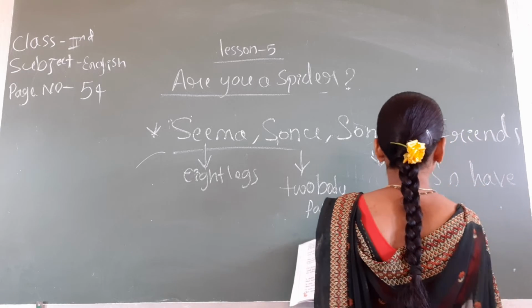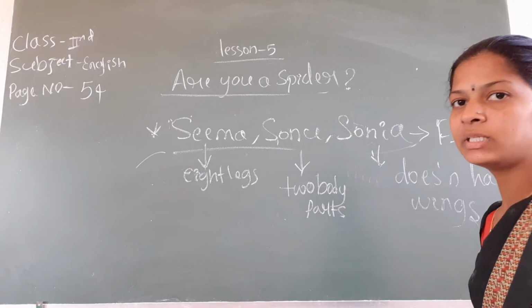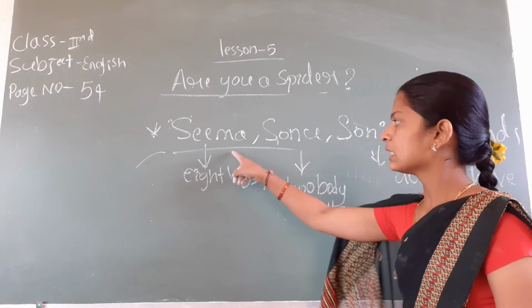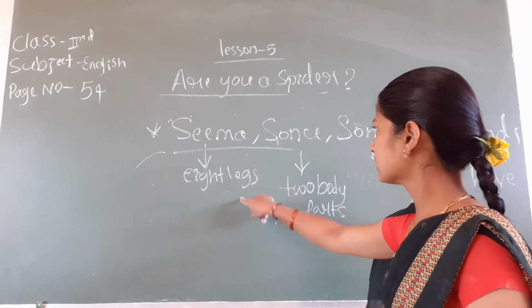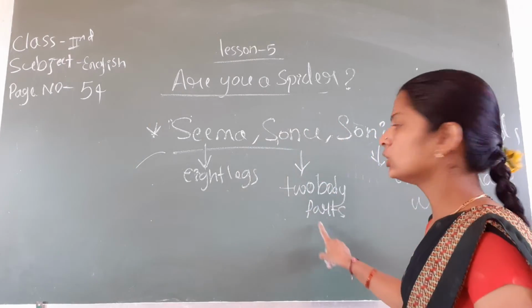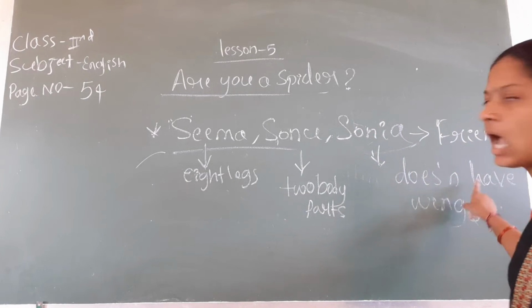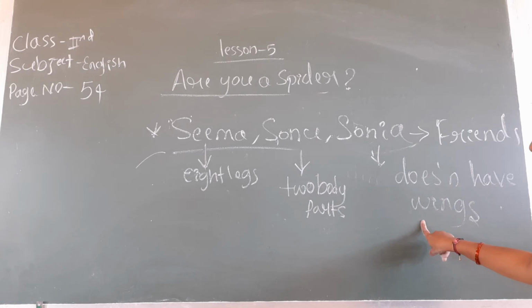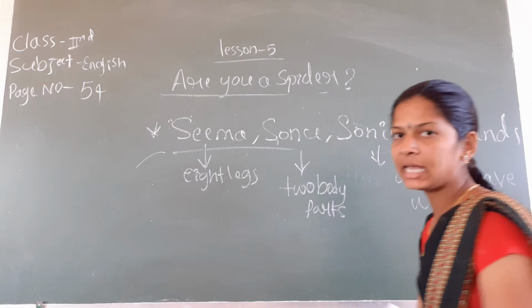Okay, see here students, first we will learn. Seema found 8 legs. Spider has 8 legs, and Sonu found 2 body parts. Spider has 2 body parts, and then a spider doesn't have wings. Spider doesn't have wings, and has 2 body parts and 8 legs. Okay, next.